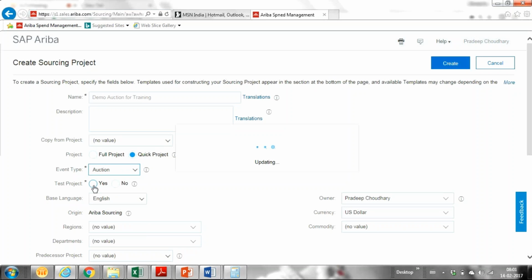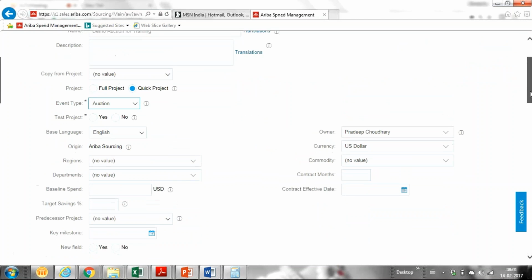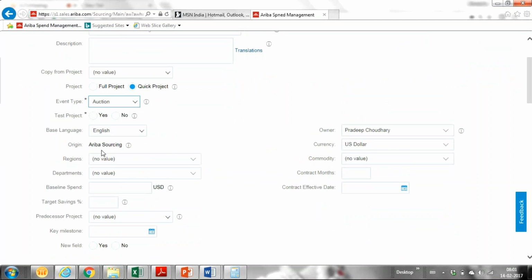So it's a test project I'm taking, as it's a demo project. I'm going a little quickly, so just let me know whichever field you are not able to get. As it originates from Ariba sourcing, if you are getting it from any backend ERP or any other source, it will give us the source name.